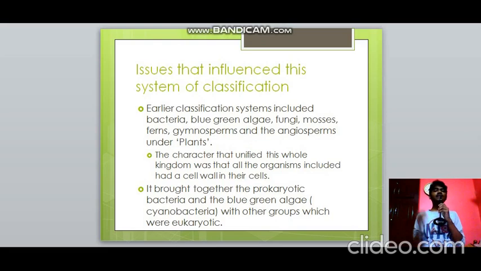So what are the issues that arose with the earlier systems of classification? All the organisms were put under plants only because they had a cell wall. There was a common thought that organisms which had a cell wall should come under Plantae. So they included bacteria, blue-green algae, fungi, mosses, ferns, gymnosperms and angiosperms, everything under plants. The unifying character was that they had a cell wall in their cells. Because of this, it brought together the prokaryotic bacteria and blue-green algae with the other organisms which were eukaryotic, so it did not distinguish between eukaryotic and prokaryotic organisms.